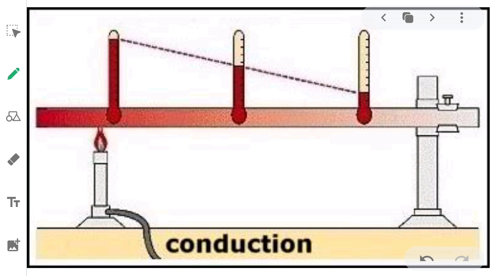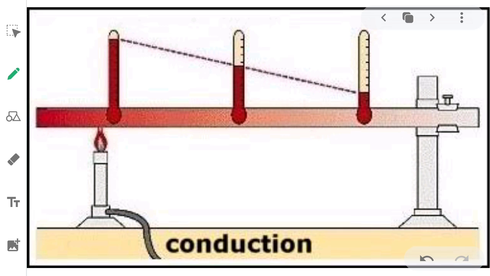The thermometer which is closest to the flame is showing the maximum temperature, whereas the thermometer in the middle shows less, and the thermometer at the end of the rod shows the least temperature, which means the least transfer of heat.